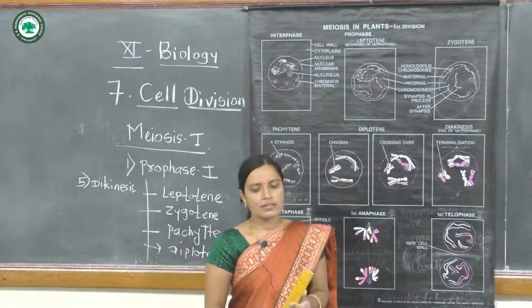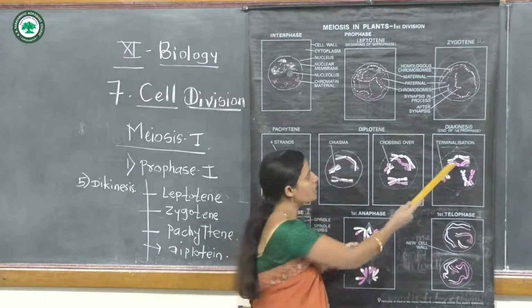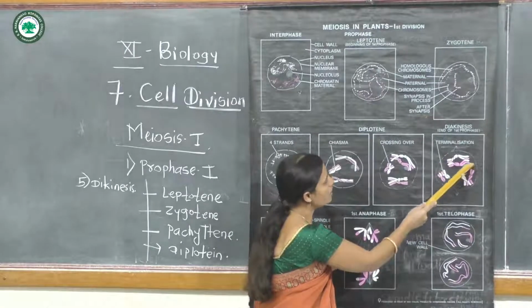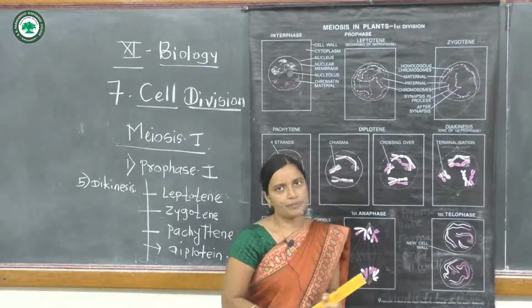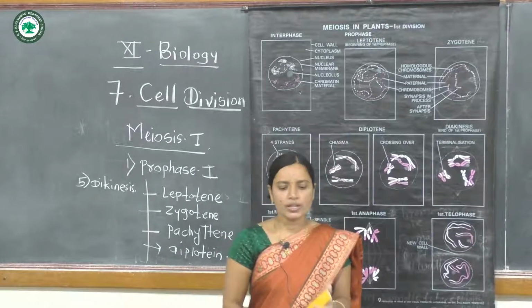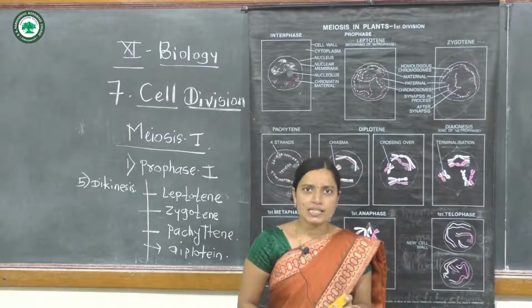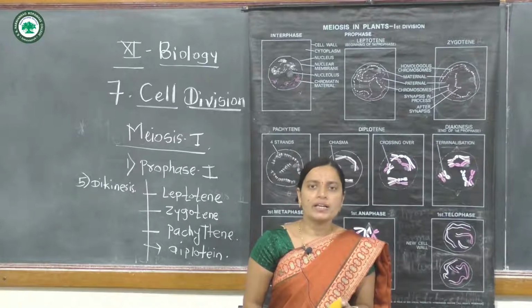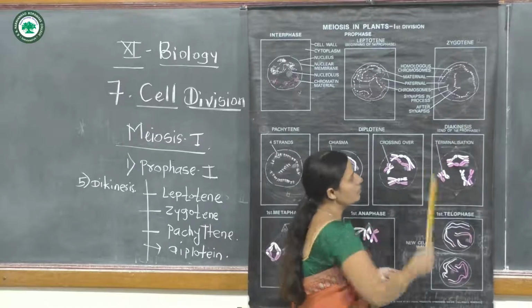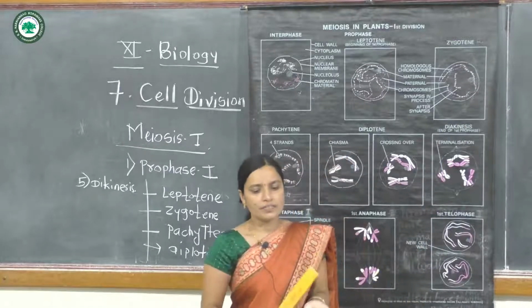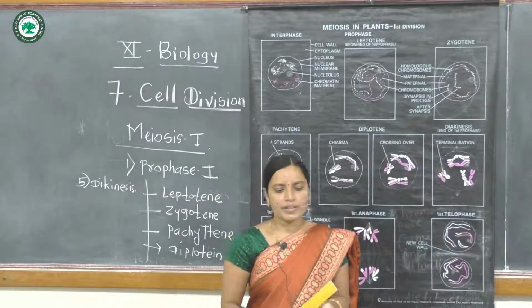In this phase, the nucleolus and nuclear membrane disappear in the last phase of prophase first, diakinesis.